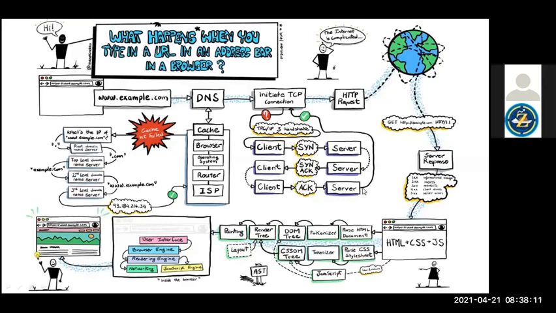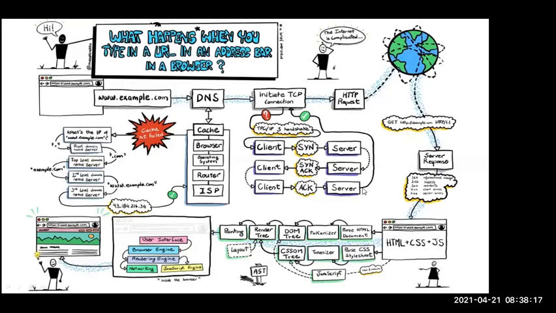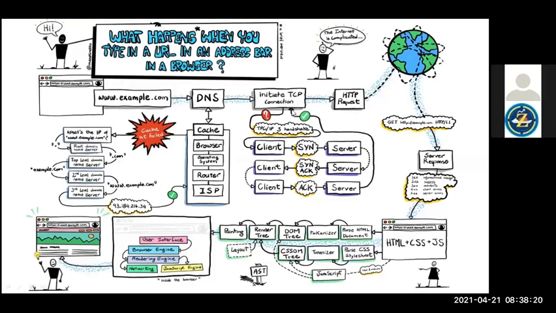To do a data transfer of packets, a pipeline has to be created. That pipeline is created in the server, and through that pipeline, it is now ready to do the data transfer. So TCP initiate means it creates a pipeline, and communication between server and client is ready now.